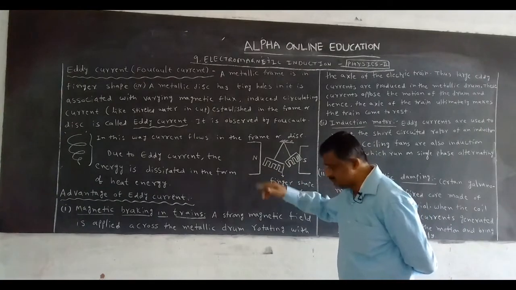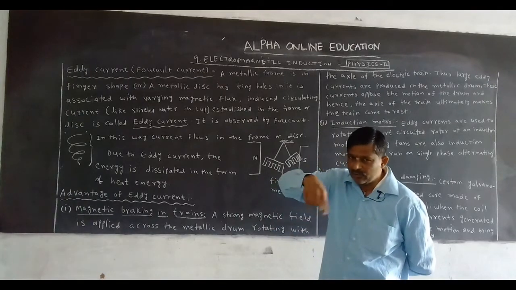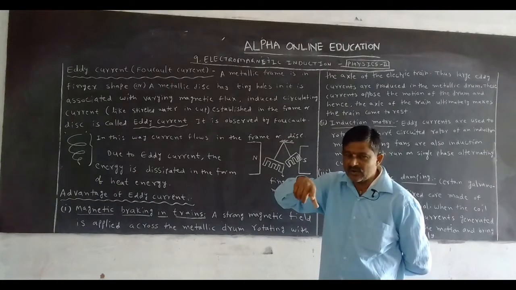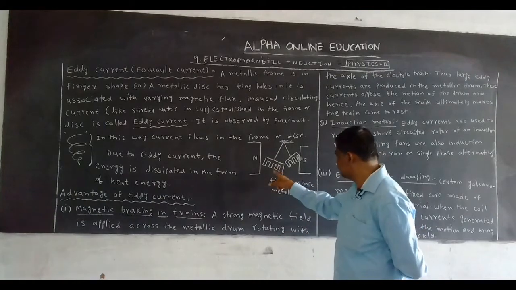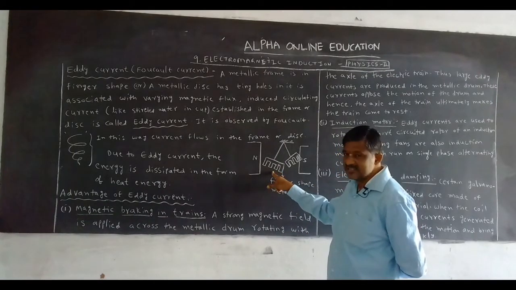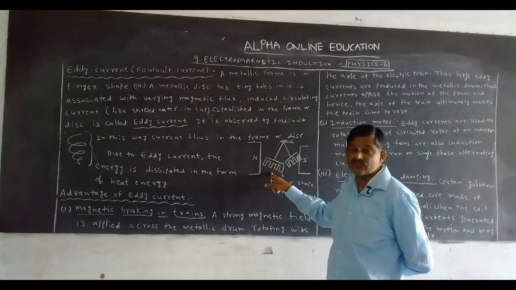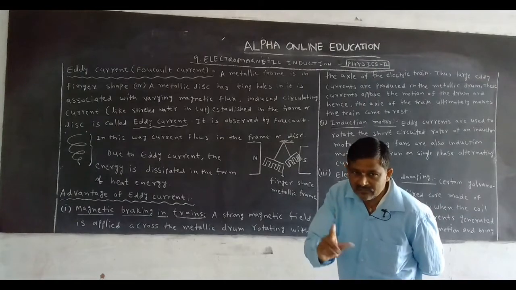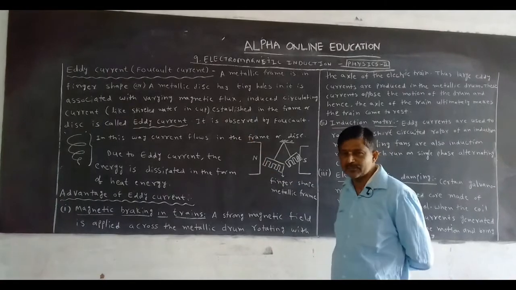When this frame is linked with the varying magnetic flux, current flows like eddies, like stirred water in a cup. That is called eddy current. Due to this eddy current, energy loss occurs. The loss of energy is expelled in the form of heat energy. It is heated, it warms up. This occurs in the frame. Okay, this is about eddy current. This is very important in this chapter for 4 marks.